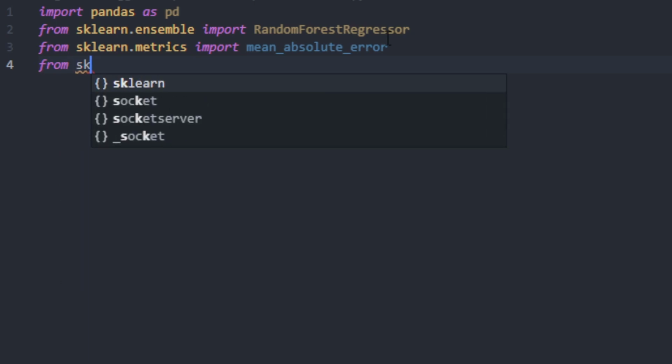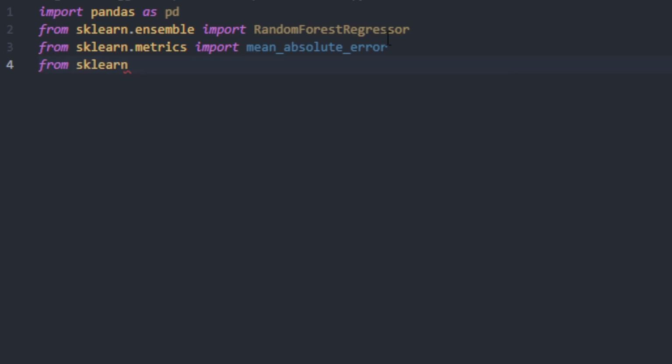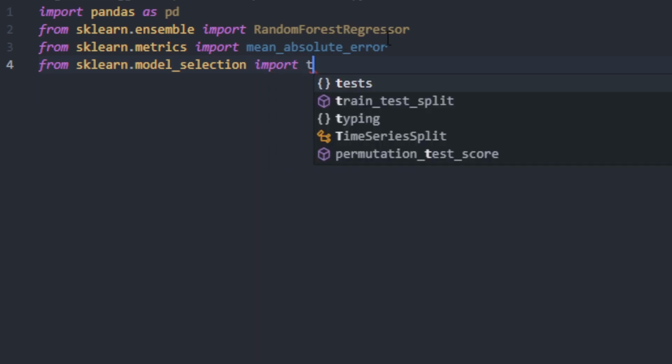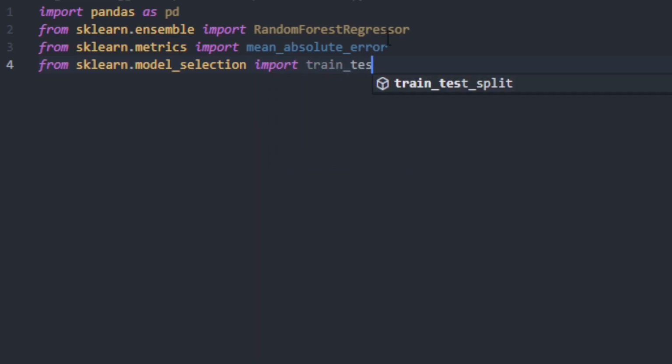Lastly, we're going to import something to break up the data, because when you are training your model and using predictions with that same data, you're going to get unreliable predictions when you compare it to similar data, because the data itself is trained on itself. So you want to be able to split it in a 70-30 split, where 70% of the data is used to train the model and 30% is used to validate the model.